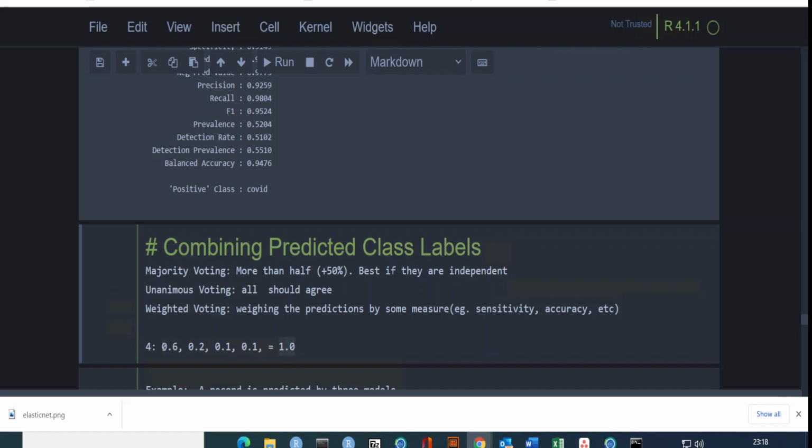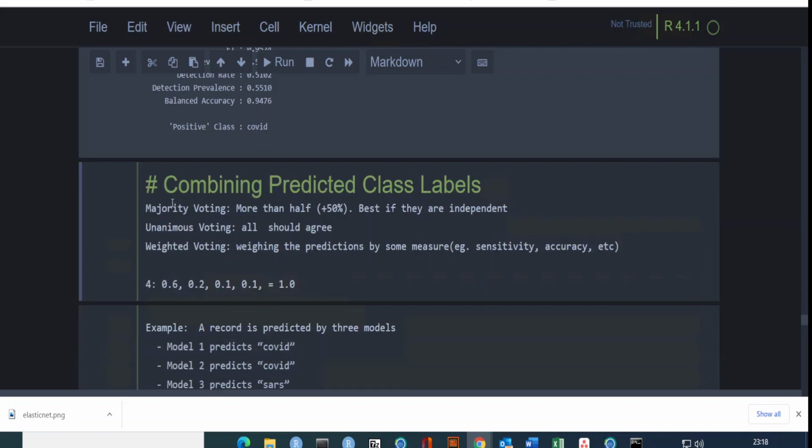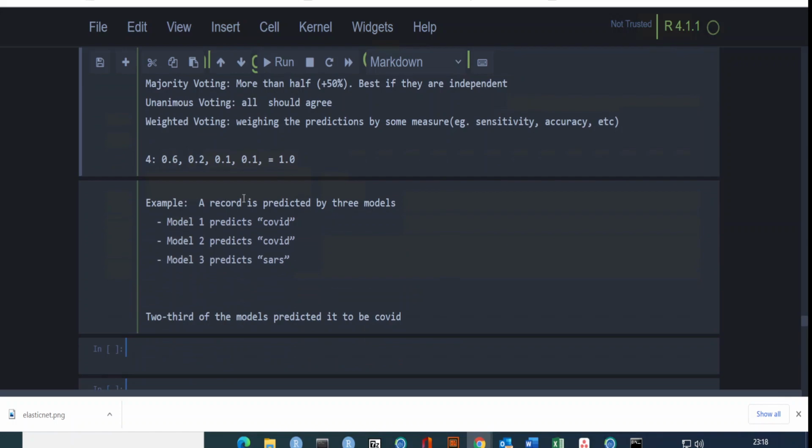So each predicted class you will multiply by these values, and then you create the combined prediction. We'll see how to do that. For example, here the record is predicted by 3 models. Let's say model 1 is support vector machine, model 2 is elastic net, model 3 is naive Bayes, and two of the models are saying COVID and the other one is saying SARS. Using this 50% rule, it would be COVID.